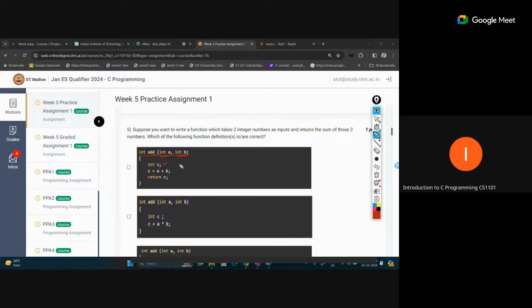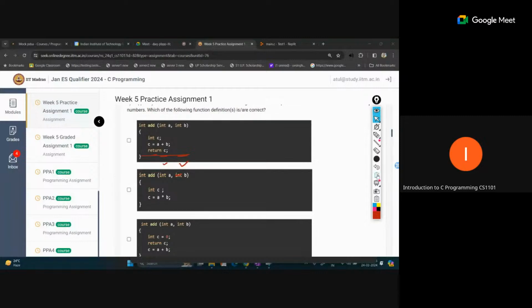Yeah, this declaration is correct. This definition is correct for the function. We have declared the return type, mentioned the input data types of a and b, and we are performing the correct steps. So option 1 is correct. Option 2: int add, int a, int b, int c, c equal to a plus b. This is not correct, because we have declared the return type int, but we are not returning anything from this function. So this definition is not correct.